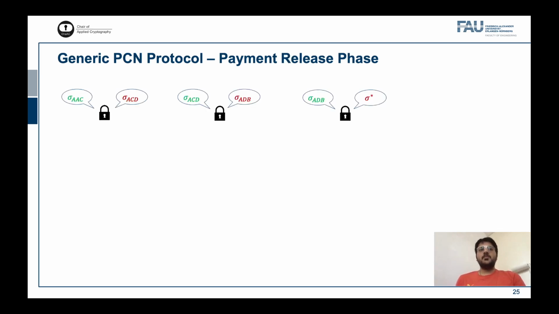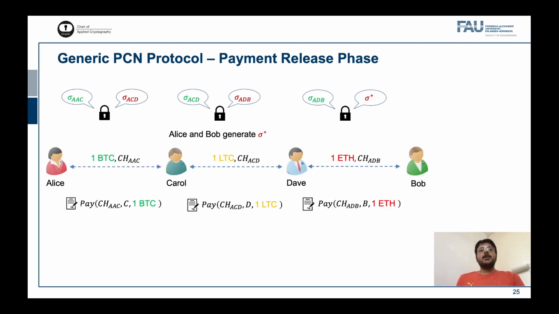Alice initiates the payment release by generating the signature sigma star with Bob's help. Now, Bob can unlock the payment signature on the payment, and so does Dave, followed by Carol. The payment is thus concluded. To finalize the payment on chain, parties post the setup transaction along with the payment transaction. Recall that the setup transaction was kept local until now.